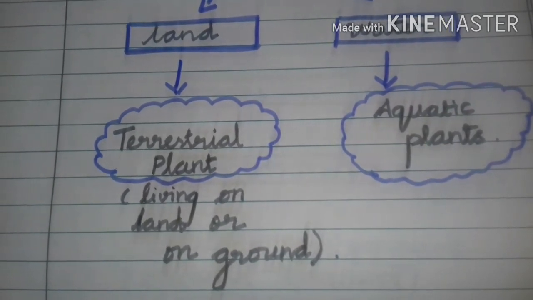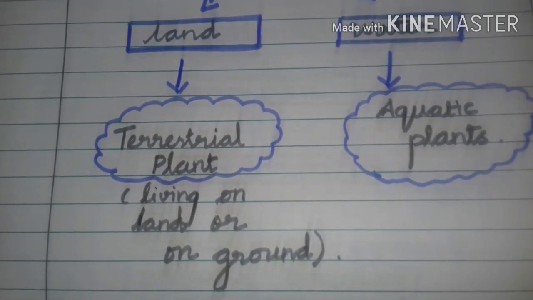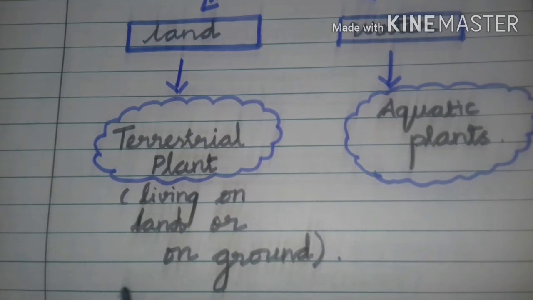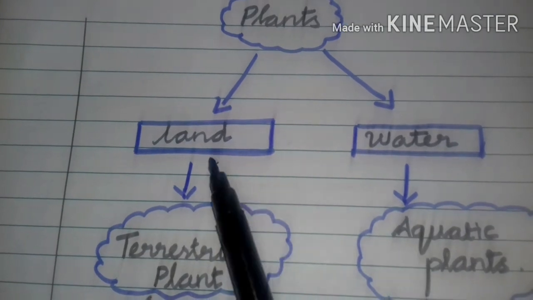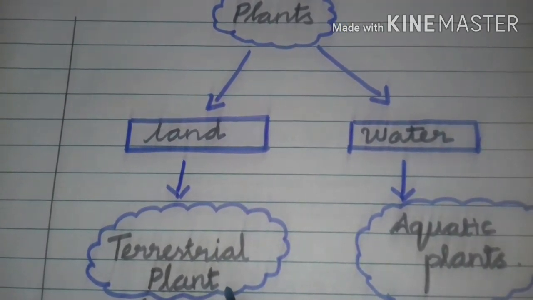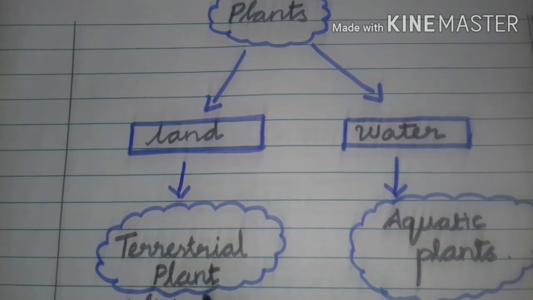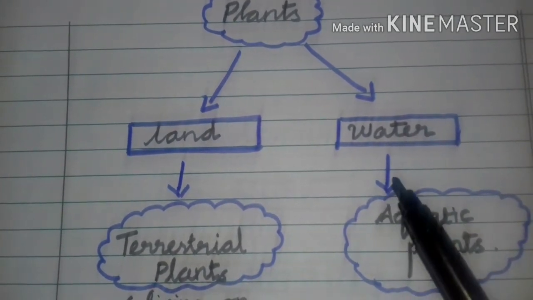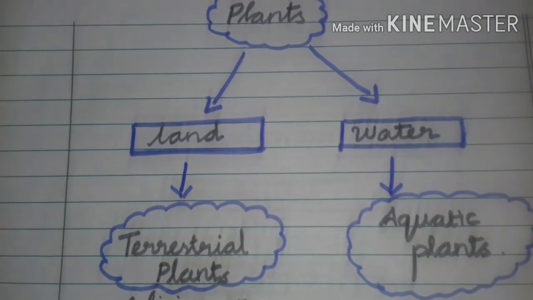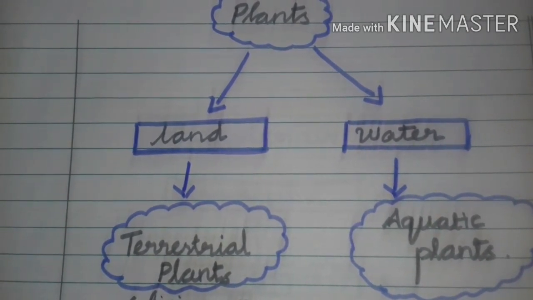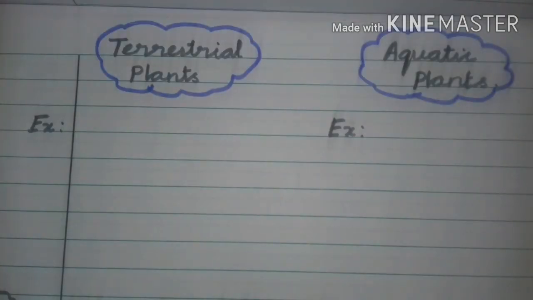So, what are the two types of habitat? Land and water. The plants which live in land are called terrestrial plants. The plants which live in water are called aquatic plants. Children, can you say some examples for terrestrial plants?